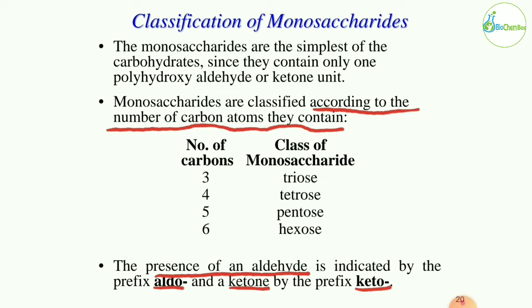If the number is 4, then aldotetrose. So before triose or tetrose, we give the prefix aldo. Similarly, if the functional group is a ketone, then we give the prefix keto. So therefore ketotriose, ketotetrose, ketopentose, ketohexose. If an aldehyde is present, then aldotriose, aldotetrose, aldopentose, aldohexose, etc.